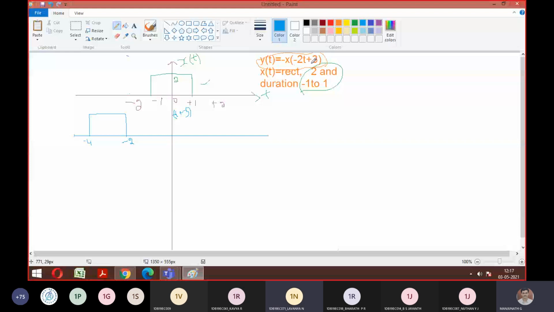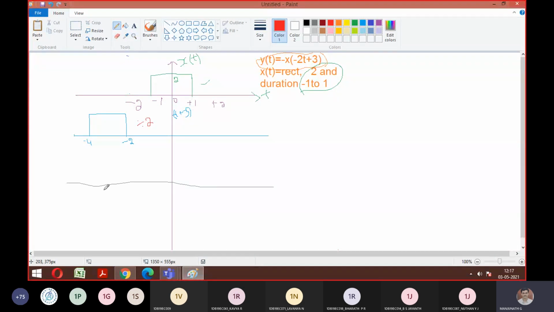Next, scaling. Good. So scaling we should perform, and is it compression or expansion? Compression. Since it is 2, we have to go with compression. So what was starting at -4 will come to what? What is the rule? Divide by 2 or multiply by 2? Divide by 2. Good. So this signal is divided by 2. This will come to -2 and this will come to -1. So I can write the signal from -2 to -1.